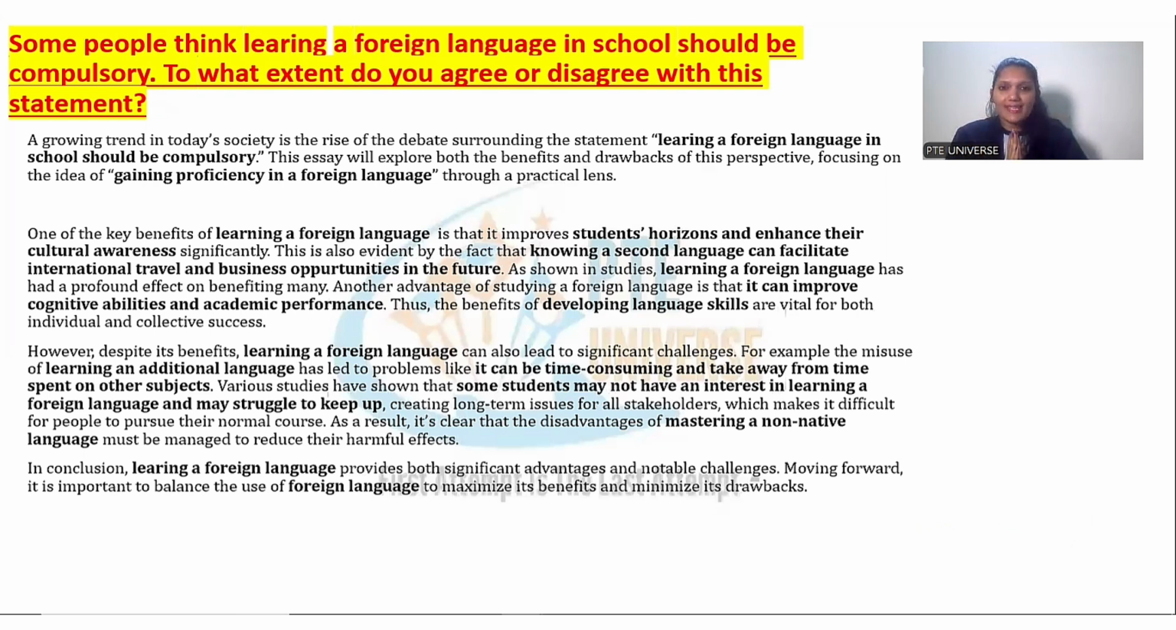So guys, whenever you get an essay in your exam or while practicing, the first thing you need to do is understand the essay question type, whether it's agree, disagree, advantage, disadvantage, problem, or solution. Next, you need to structure your response. If I read this question, some people think learning a foreign language in school should be compulsory. Position 1, you will agree with the statement. Why learning a foreign language should be compulsory? What will be the benefits? Position 2 would be why a person should not learn a foreign language, that is, learning a foreign language in school should not be compulsory. So the second thing, structure your response. Think about the 3 main ideas for advantages, 3 main ideas for disadvantages, or 3 ideas for agree, 3 ideas for disagree.